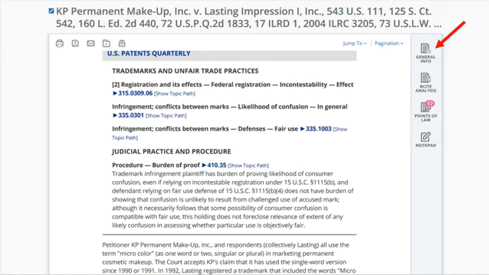USPQ. Here's a more complete view of the USPQ headnote. It has been assigned 3 topics under the heading Trademarks and Unfair Trade Practices, and a 4th topic under the heading Judicial Practice and Procedure.